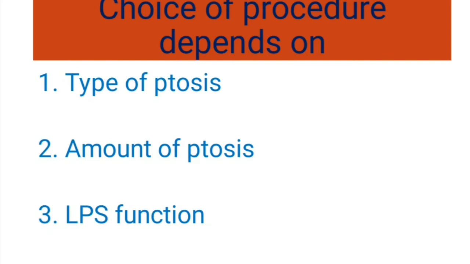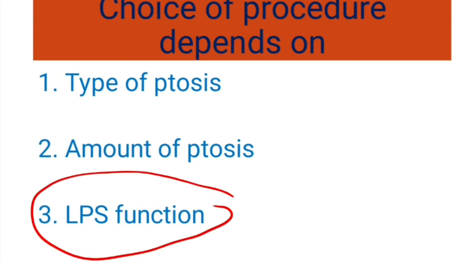The choice of procedure, which surgery you want to do, depends upon the type of ptosis, whether it is congenital, acquired, or myogenic. It depends upon the amount of ptosis, whether mild, moderate or severe. The most important thing is the LPS function, whether the patient has very good, moderate or very poor LPS function.